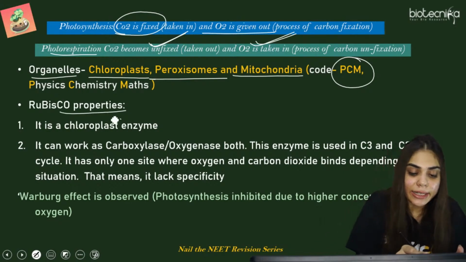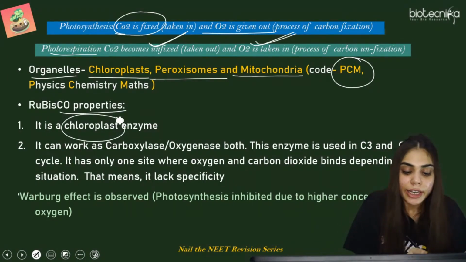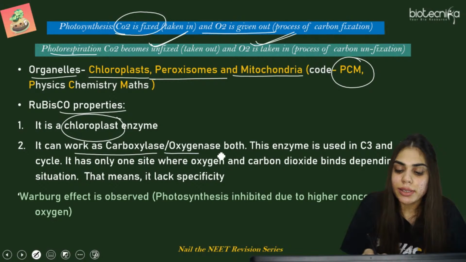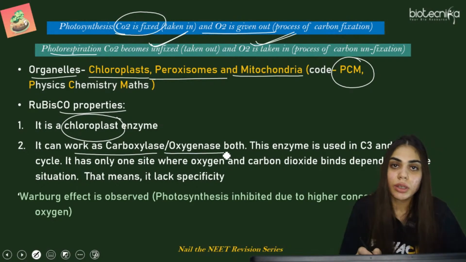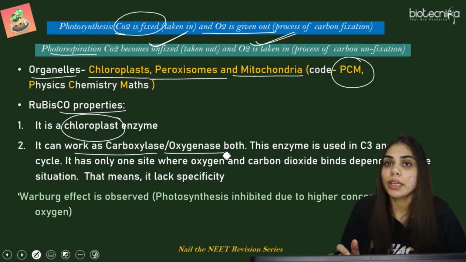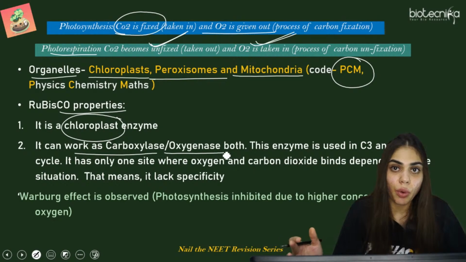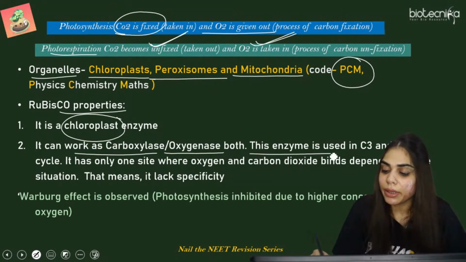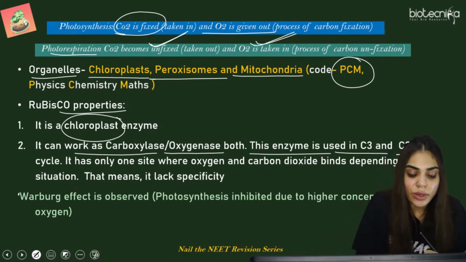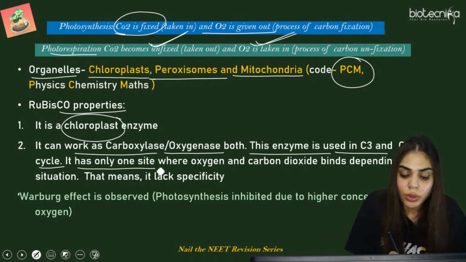Rubisco का property, it is a chloroplast enzyme. It can work as a carboxylase and as an oxygenase both, but it depends on the surroundings, what gas is present in more amount. This enzyme is used in the C3 pathway as well as the C2 cycle. It has only one site.